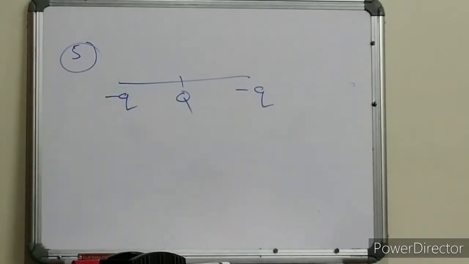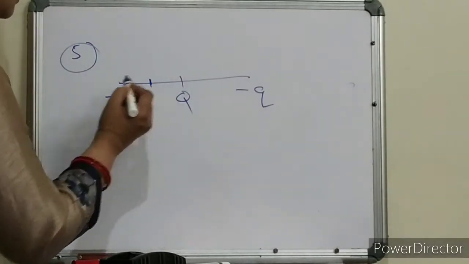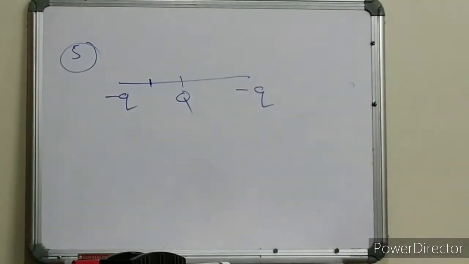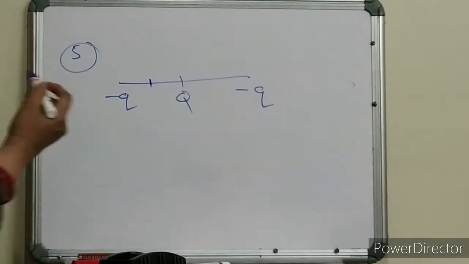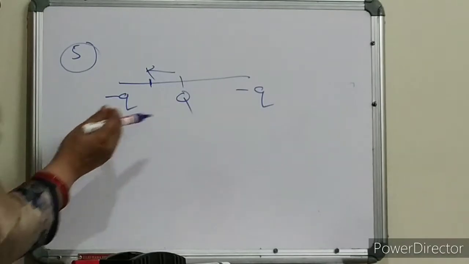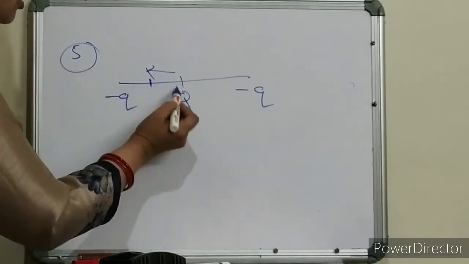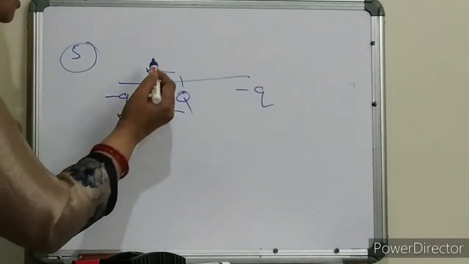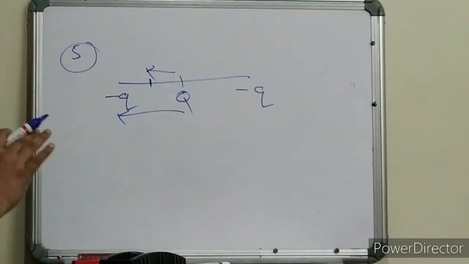Here it is plus q. What will happen if I displace it again? I think I have discussed this point. Right now I have just discussed q, that means it will attract. It will attract itself. So this q will now move to this condition. So this is your unstable condition. This thing we have discussed.